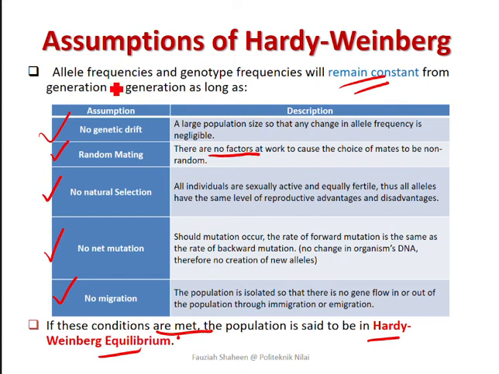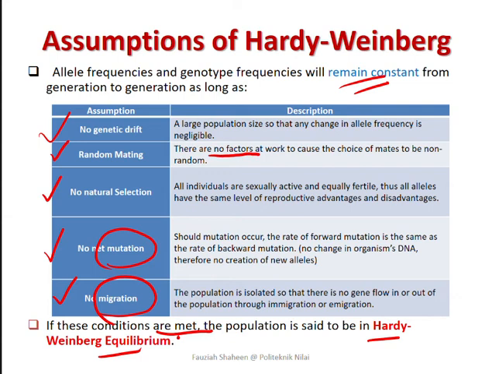So in terms of mutation kan, kita tak nak berlaku mutation because we don't want any introduction of new alleles. If the sequence of the genes changes, it means there is a new allele, new unwanted alleles lah sebenarnya kan, sebab dia something yang kita tak nak. So we don't want any net mutation. In terms of migration, the introduction of new alleles and the loss of the old alleles is not because of mutation. It's just because the members in that population are moving from that population to another population, for example.